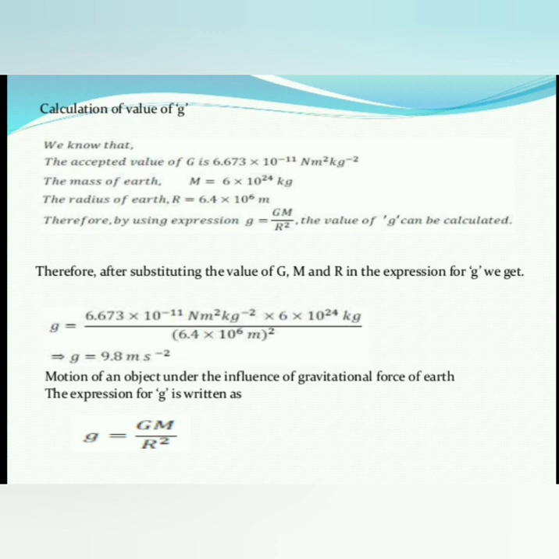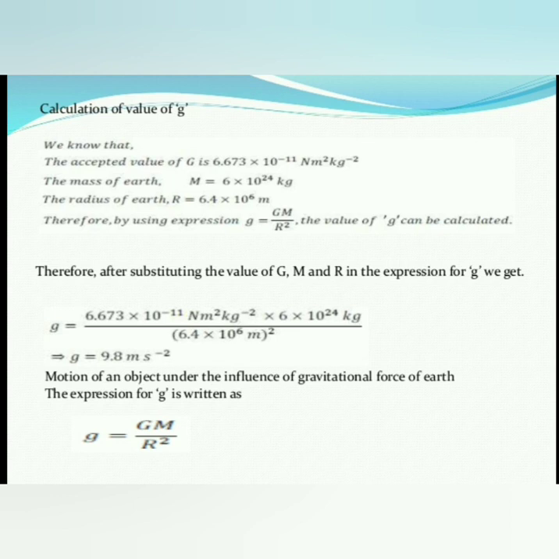For the motion of an object under the influence of the gravitational force of the earth, the expression for g is written as g is equal to GM divided by R square. What is the indication of small g here? Acceleration due to gravity. We are using the values of G, M and R. G is the gravitational constant, M is the mass of the earth, and R is the radius of the earth. So these values we have to substitute. Lastly we get the small g value as 9.8 meter per second square. Is it clear?